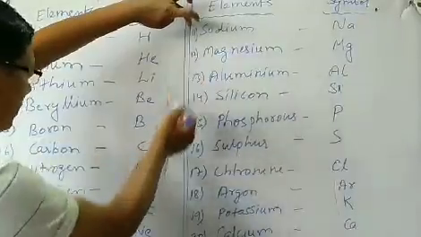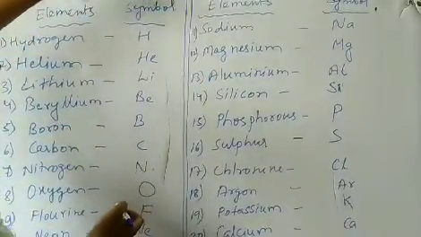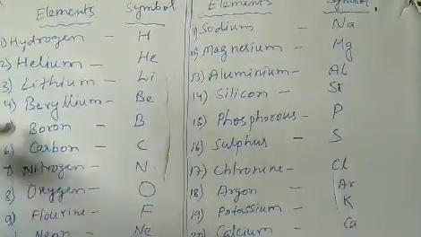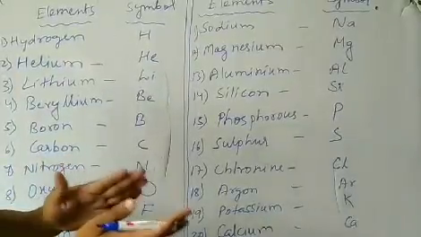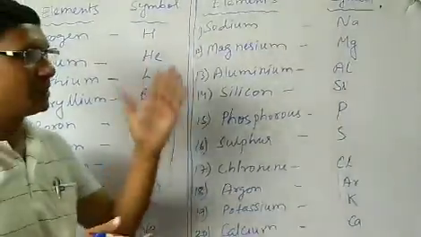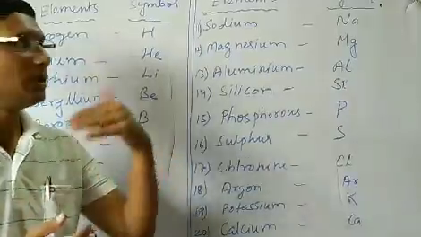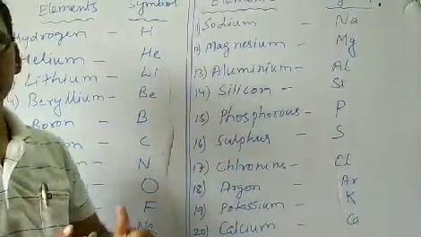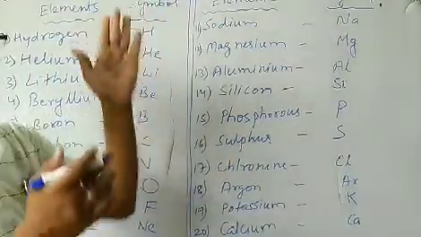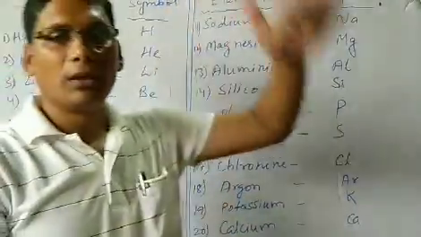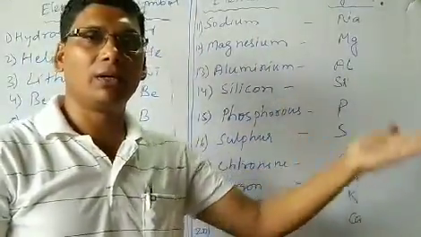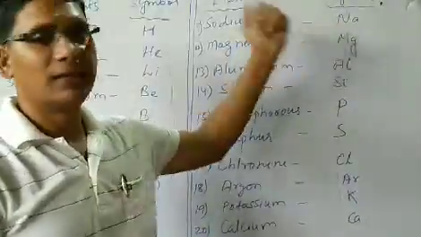Because before sodium there is one element, some element in the series that comes in the beginning, whose name also starts with S. So it is given S as the symbol first. But in the series, sodium's symbol has been taken from the Latin name, that is natrium.